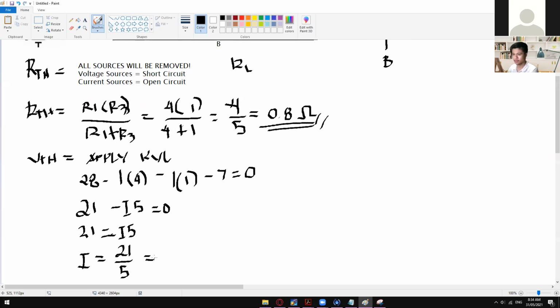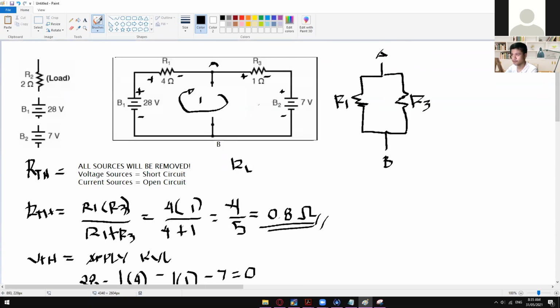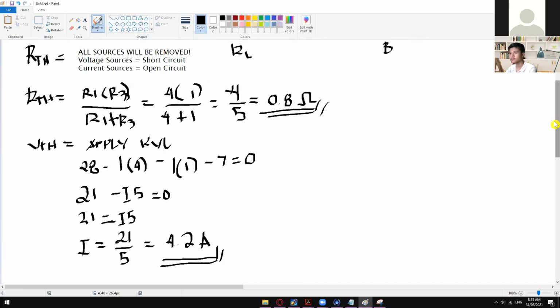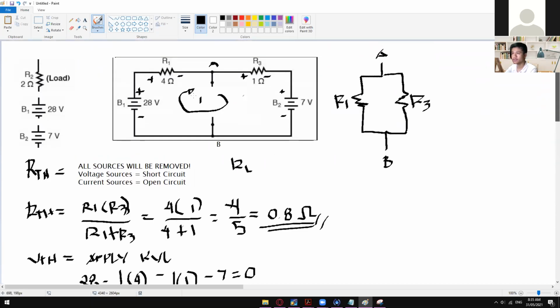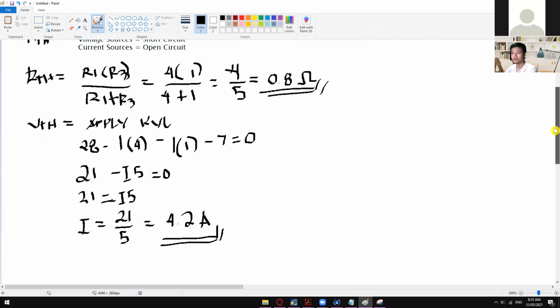So in calculator, this is 4 point something. So this is 4.2 amps. Okay, this is now our total current in this entire circuit. So after getting the total current, we can now solve for the voltage drop across R1 and then the voltage drop across R3.